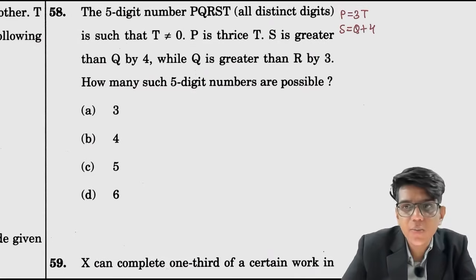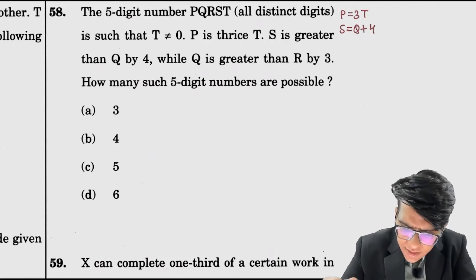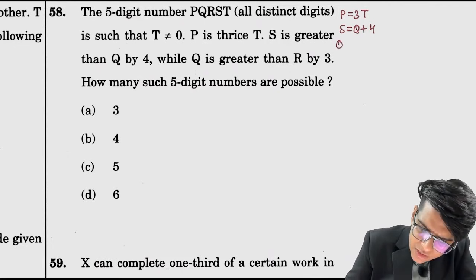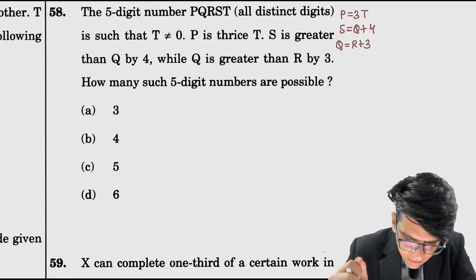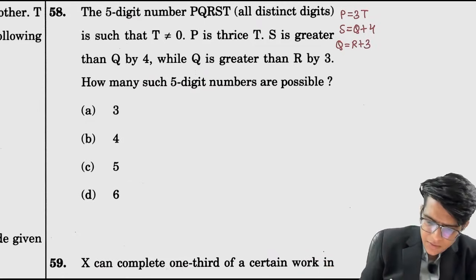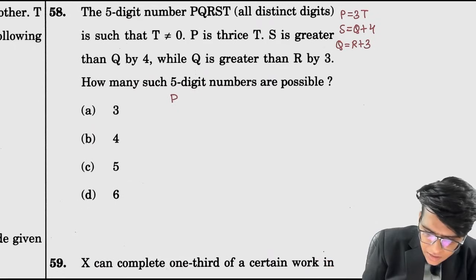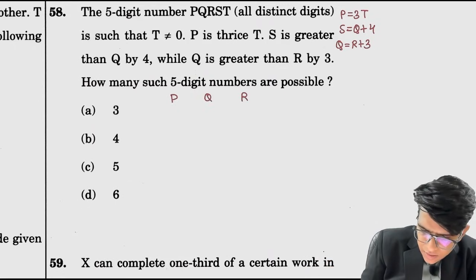s is greater than q by 4 while q is greater than r by 3. How many 5 digit numbers are possible? p q r s t.